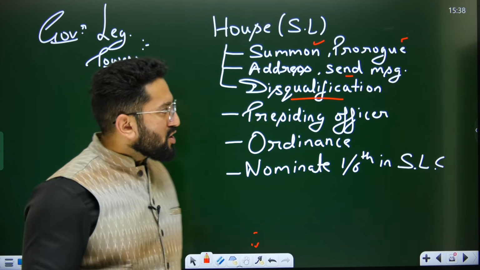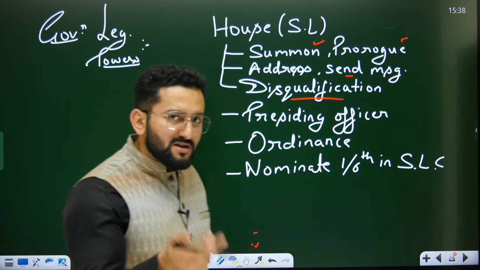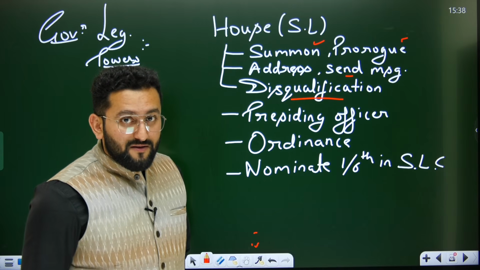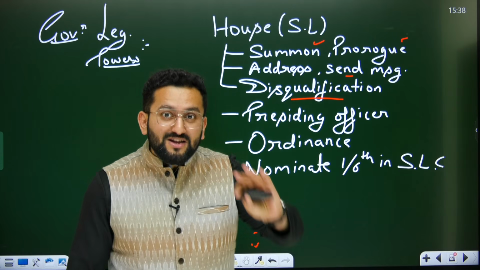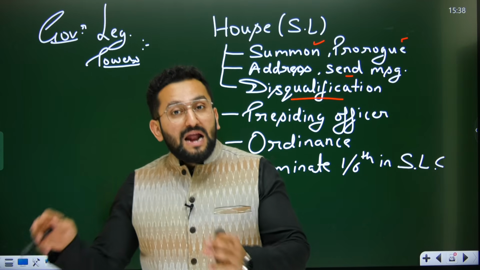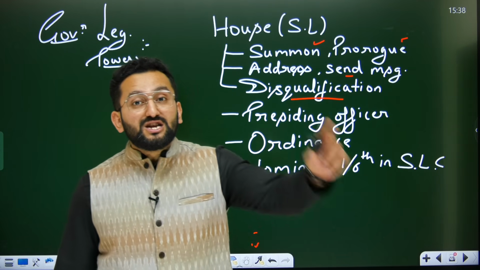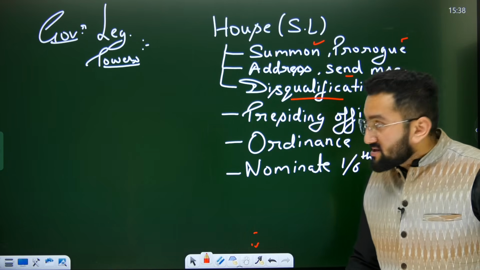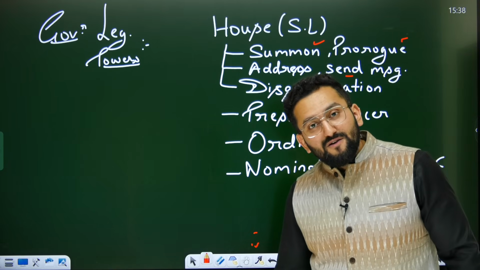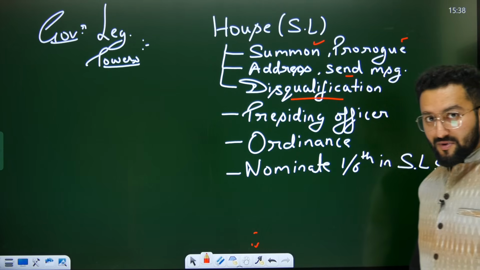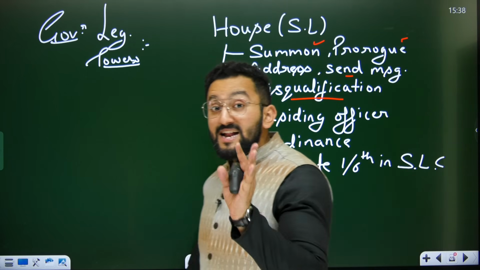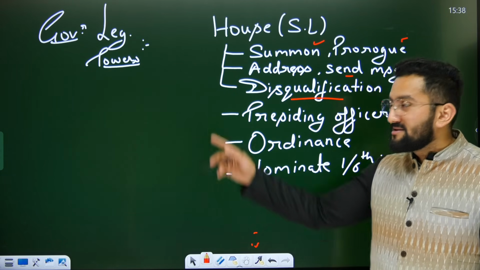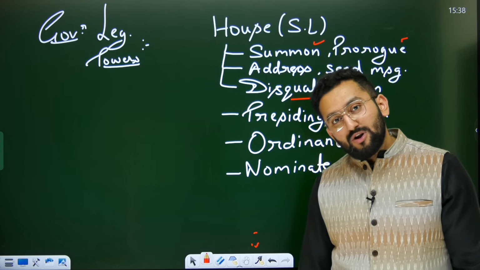For example, if you are talking about disqualification in state legislature on the basis of anti-defection law, then decision will be taken by Speaker of State Legislative Assembly. But when it comes to Constitution, Representation of People Act, where primary investigation is done by Election Commission, the Election Commission is going to recommend to the governor, sir, please remove this MLC. Then that is also a legislative power of governor. So please remember, appointment power is executive power, disqualification is legislative power, disqualification of MLA.